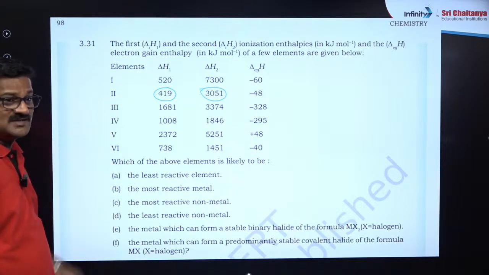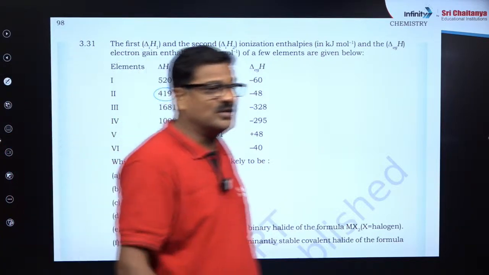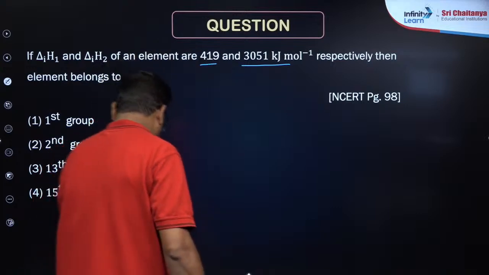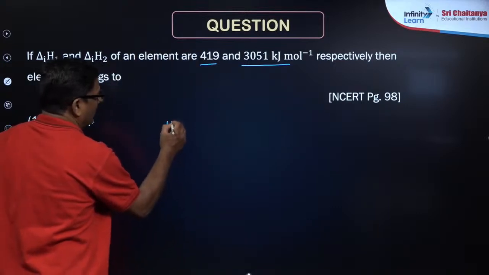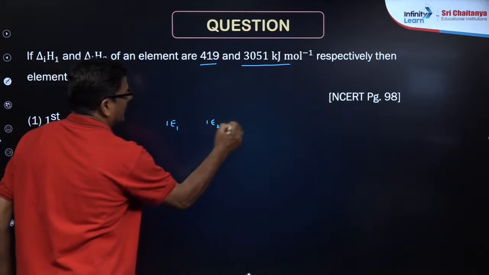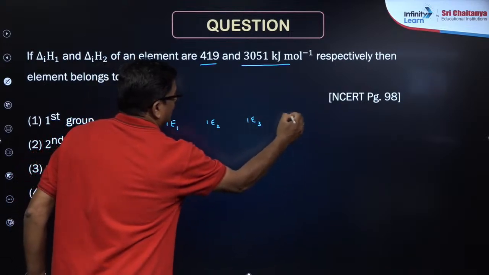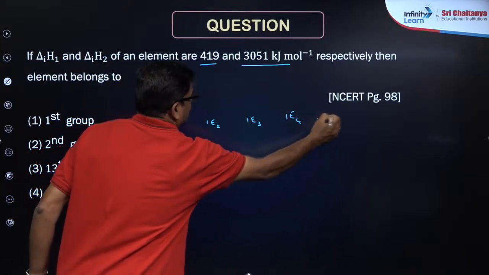I want to give you a simple trick to understand this, my dear students. Look at this: IE1, IE2, IE3, IE4 go like this.